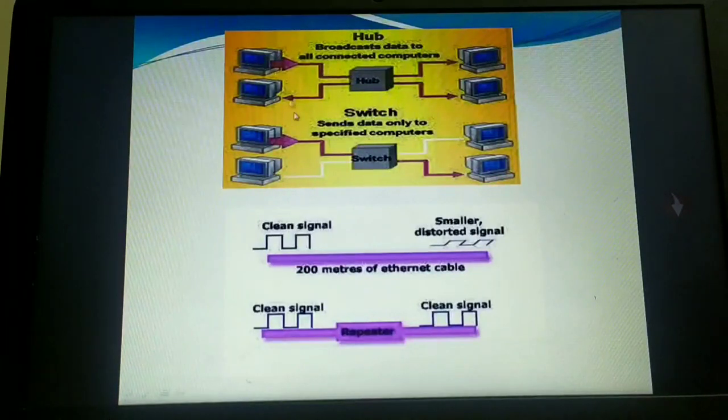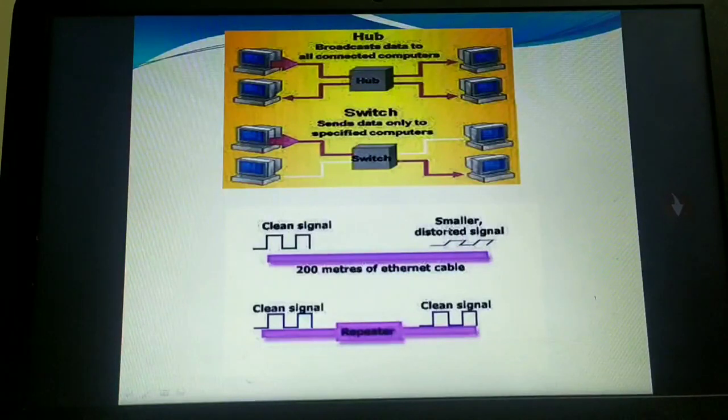Now I can show you here. Think that this is the active hub. When the user sends a packet, first it will come here. When the sender sends the signal, it will be a very clean signal, and you are using a cable, that is the Ethernet cable. By the time it reaches your hub, it may be a smaller, distorted signal, meaning the strength may be lost. If I am using the active hub, it will regenerate your signal.